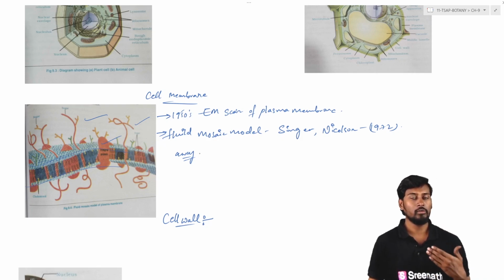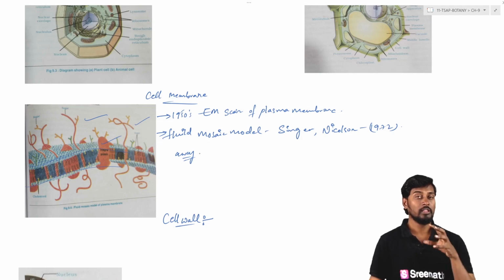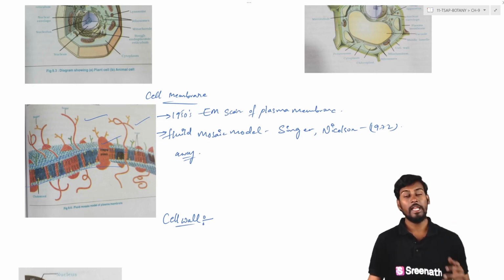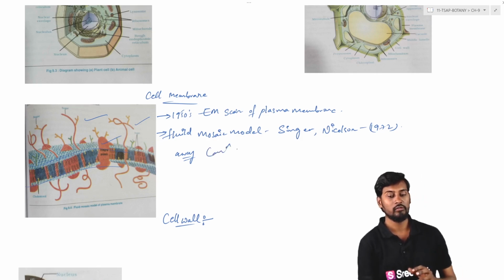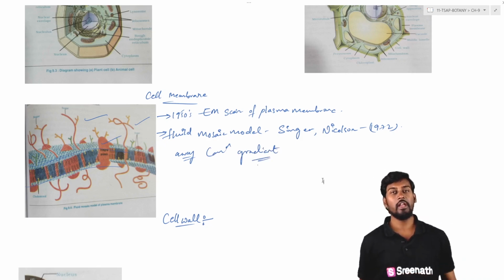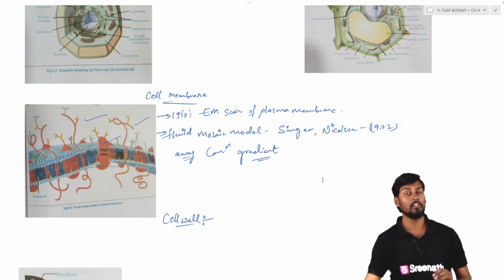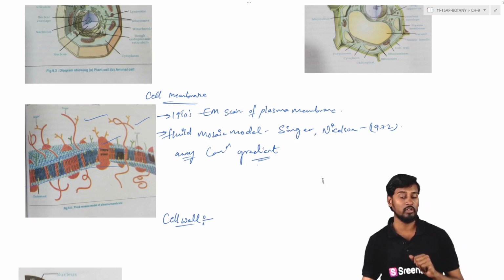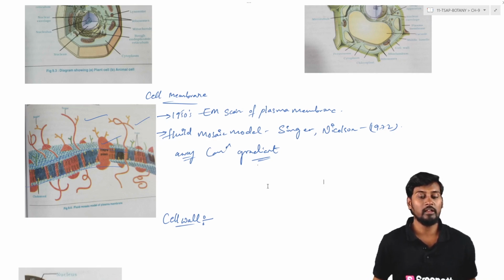So the molecule we are talking about is generally outside the cell. The entry of the molecule, apart from these factors, also depends upon the concentration gradient. The concentration gradient depends upon the concentration of the molecule, that is, the solute of the molecule which is trying to enter into the cell. That is nothing but called the concentration gradient. So here, when talking about the cell membrane, next we are also discussing